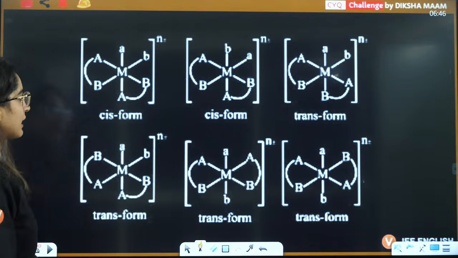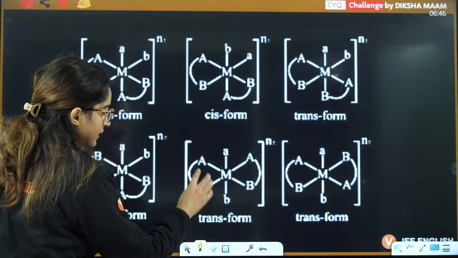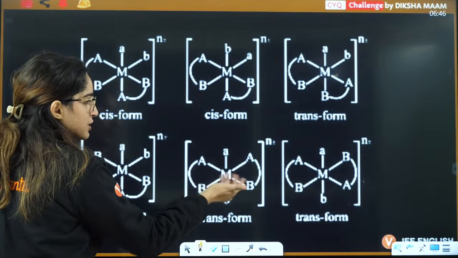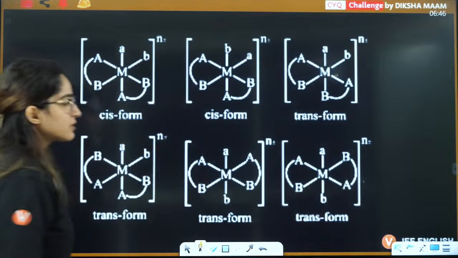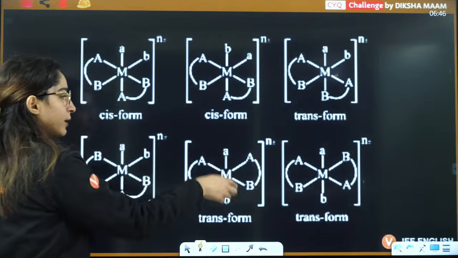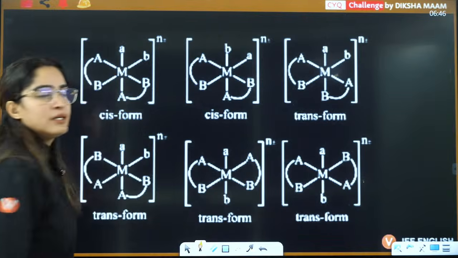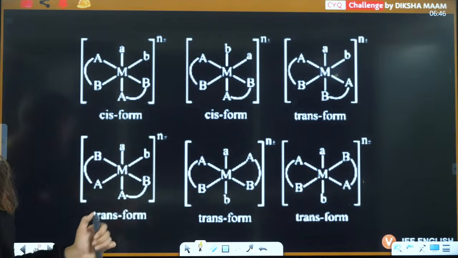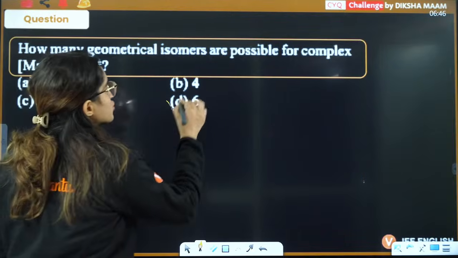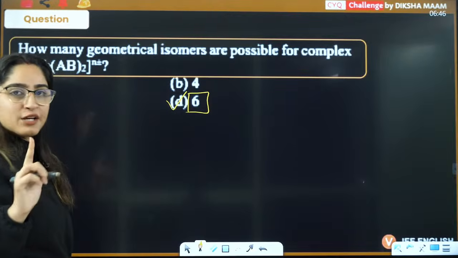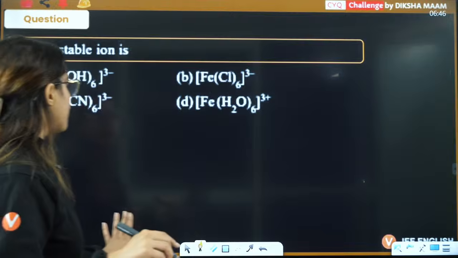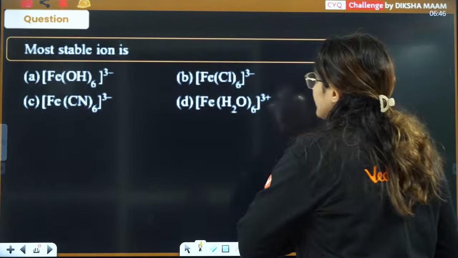Okay. Here if you see, here it is AB, so definitely it is showing only that it is trans isomer, and this is also showing only that it is trans isomer. So all these cases are possible, either AB or BA, right? So these are the 6 categories that you have. Or you can just directly remember that this shows 6 geometrical isomers, and I have already given you a chart also when we were doing coordination chemistry.